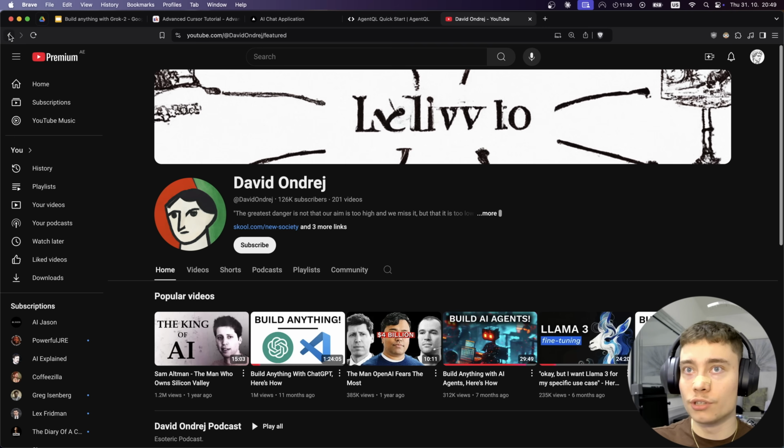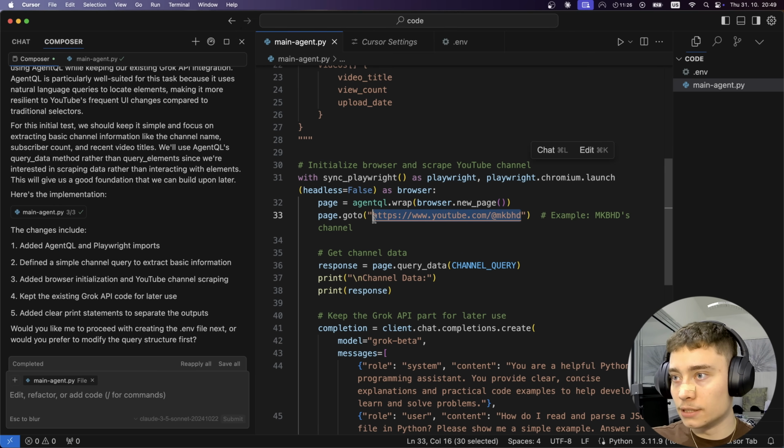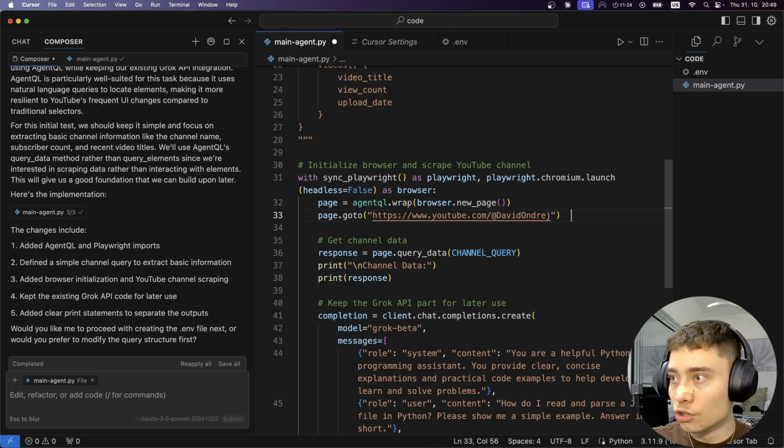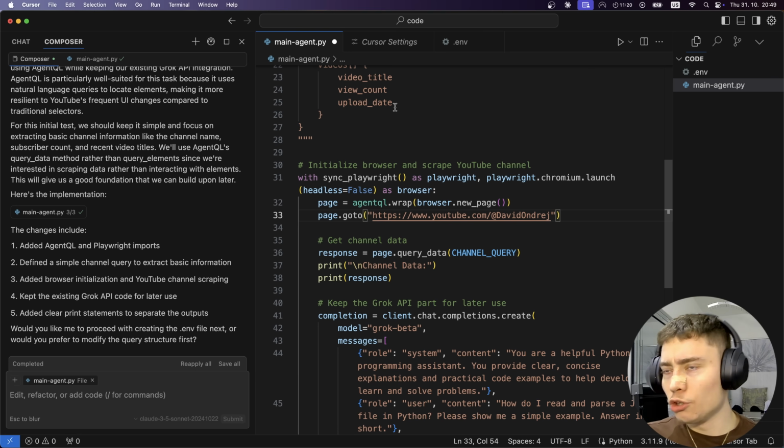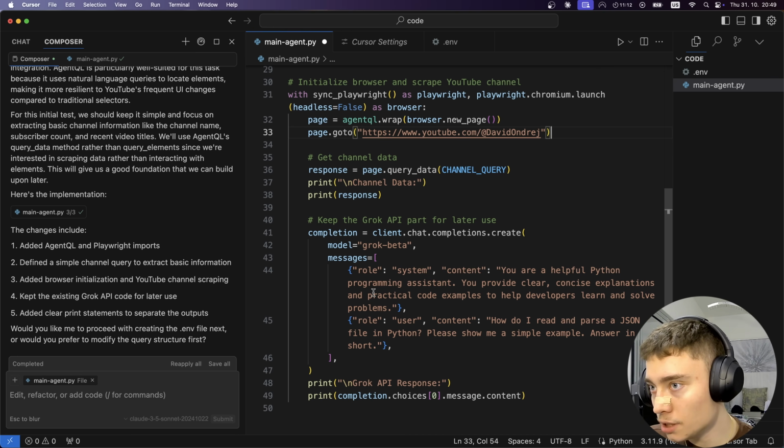Okay, let's probably stay on the default homepage. So I'm going to do that. Going to replace this. Boom. Not using MKBHD. So, again, we don't need to understand everything. We just need to know roughly what's going on. Keep the Grok API. So it is trying to use the Grok API for something.